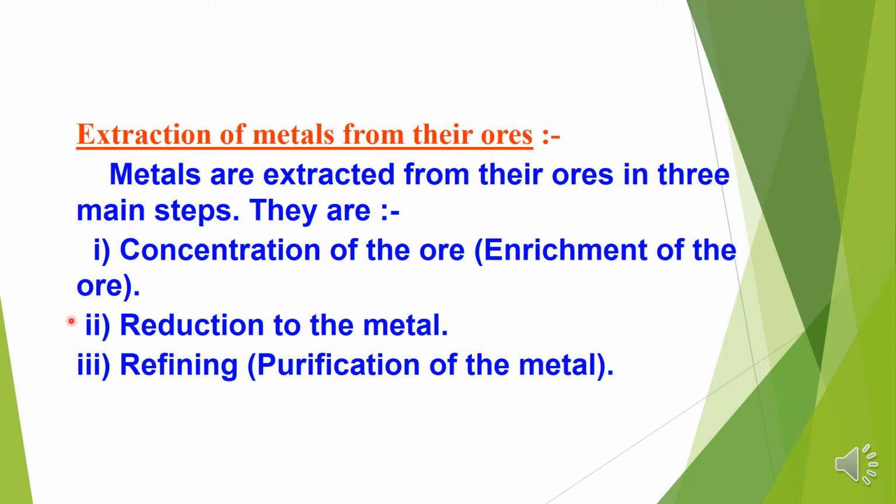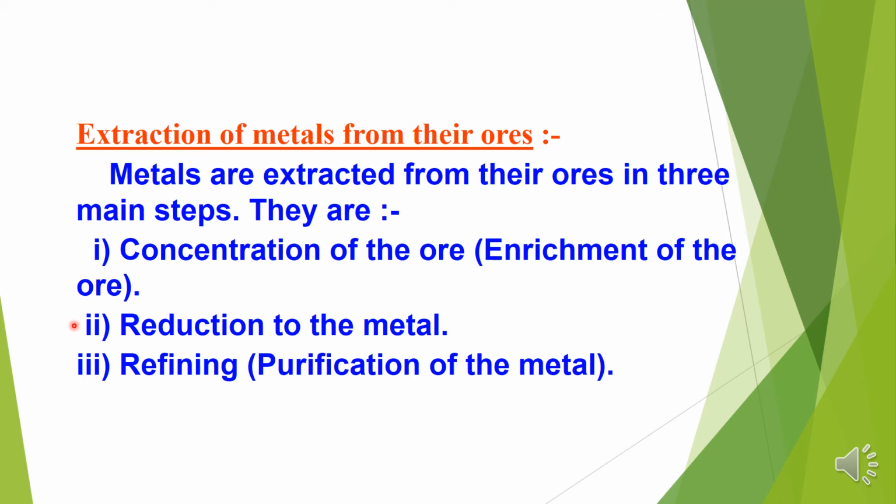So the concentrated ore now will be subjected to reduction. Generally, if I talk about moderately active metal, first we need to convert the ore, which is generally sulfide or carbonate, into its oxide, and that oxide will be reduced to metal. We will learn many different methods for the same. Reduction of metal is different for highly reactive metal, different for moderately active, as well as different for less reactive metal.